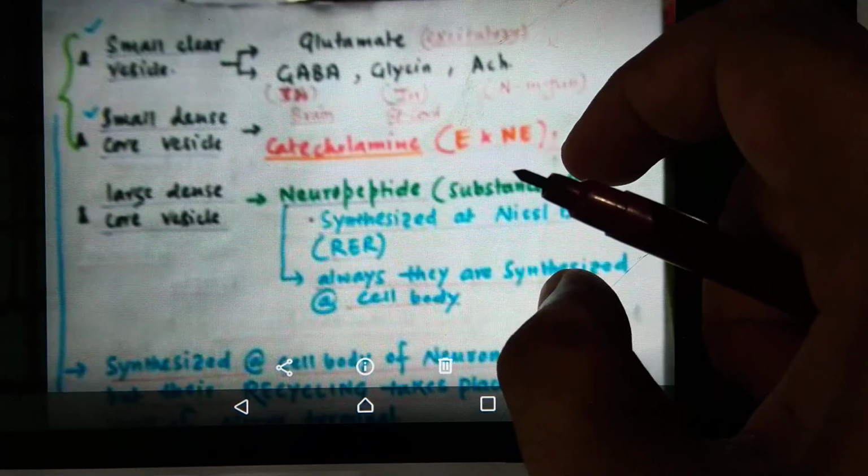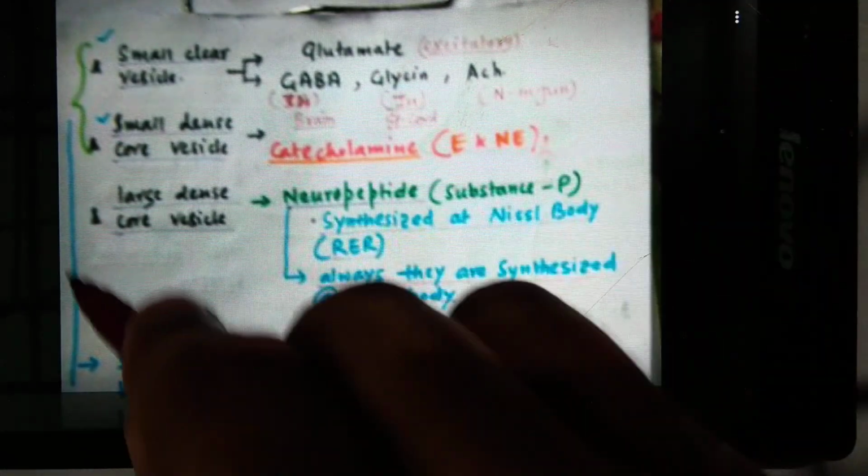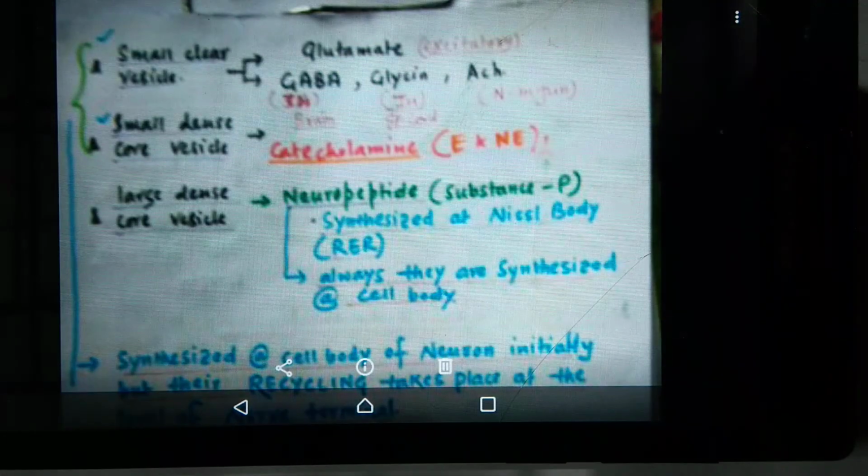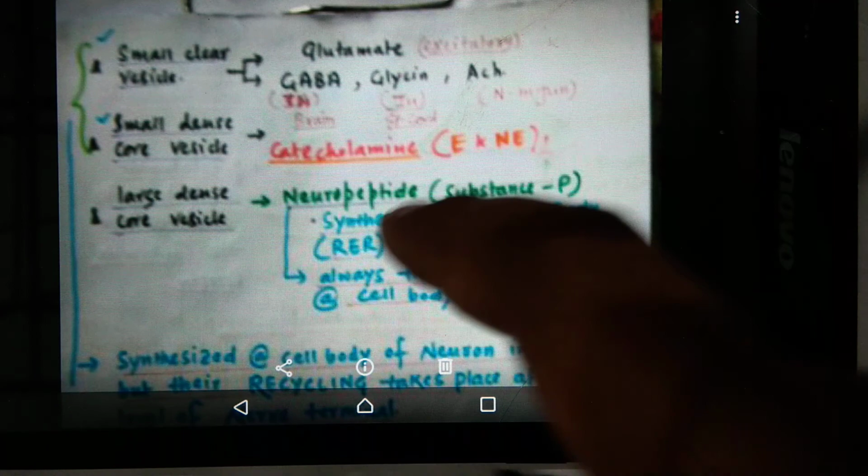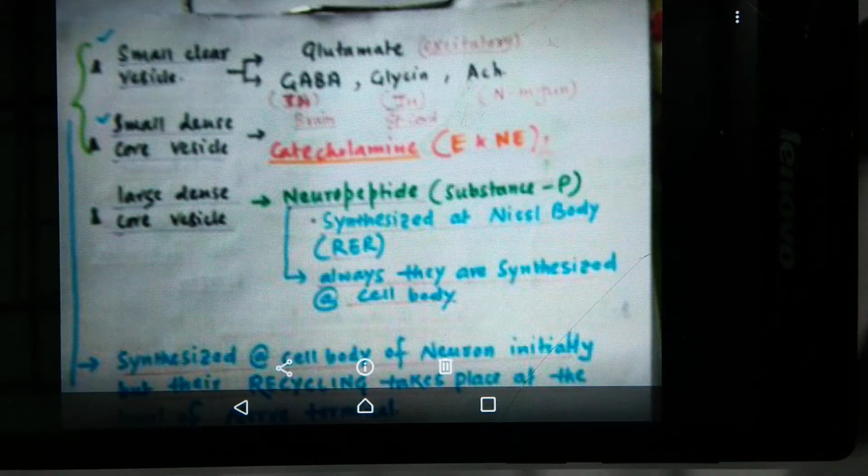Now, the synthesis of this large dense core vesicle is at the level of where? At the level of the cell body, the Nissl granules. This large dense core vesicle is always synthesized at the level of the cell body, and there is no recycling at the level of the axonal terminal, because there is no Nissl granule at the axonal terminal. Since there is no Nissl granule, there is no protein synthesis at the axonal terminal, so there is no neuropeptide formation at the axonal terminals.